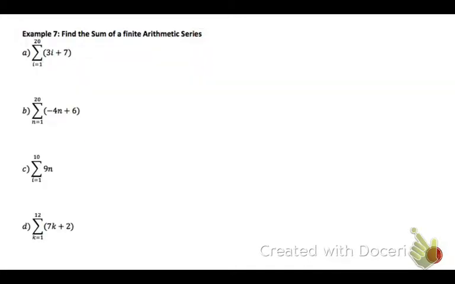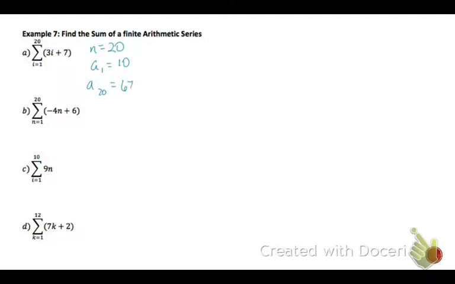Let's use that formula to find some of these sums. So we can see that they're all finite because they have a top number. That means they have a limited number of terms. So our first series has 20 terms. I'm going to pick out what I need to know to use my formula. So I need to know how many terms. So n is 20. I need to know the first term, so I plug in 1. 3 plus 7 is 10.